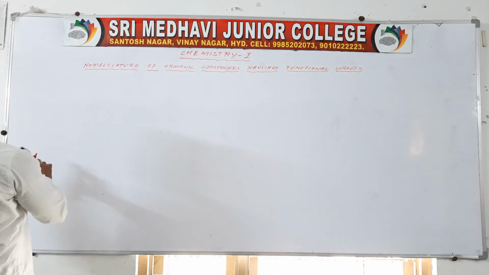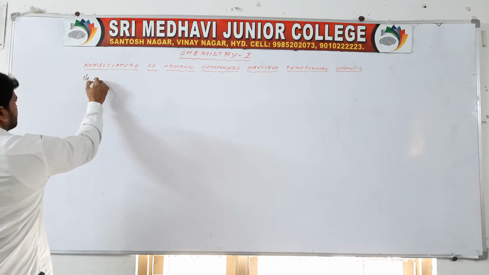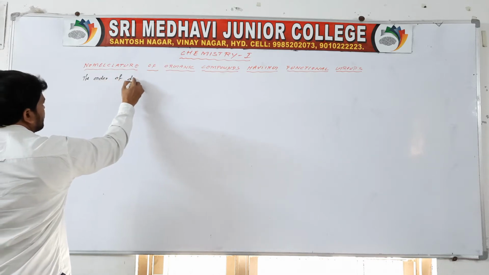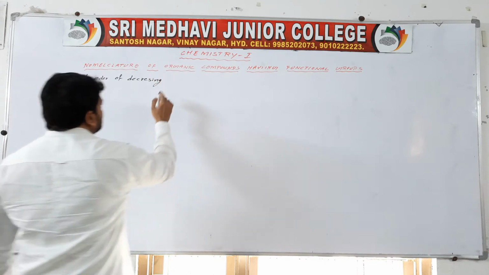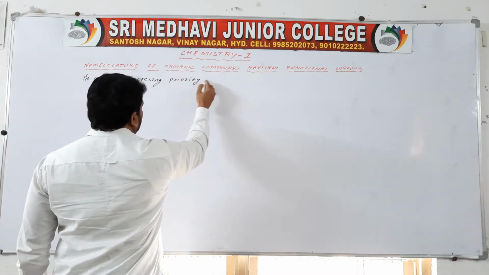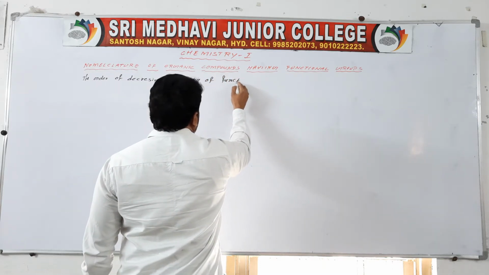So you have to know the order of decreasing priority of functional groups.